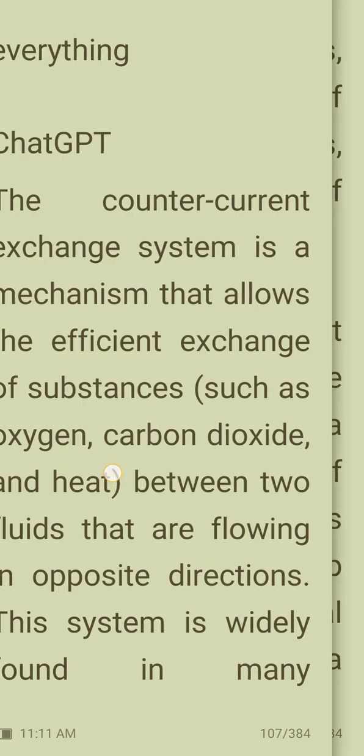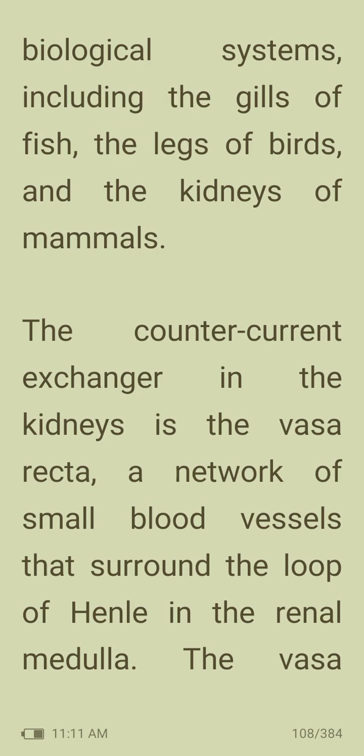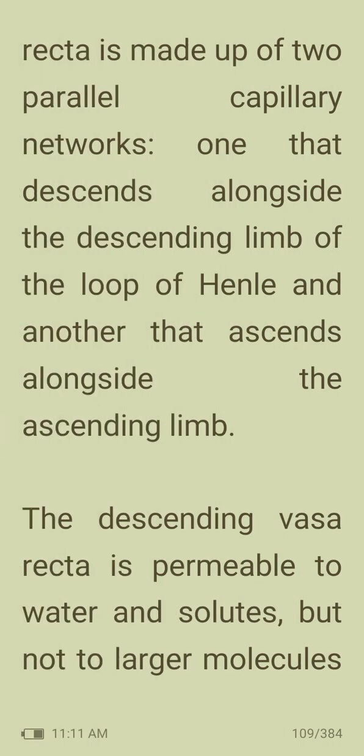The system is widely found in many biological systems, including the gills of fish, the legs of birds, and the kidneys of mammals. The countercurrent exchanger in the kidney is the vasa recta, a network of small blood vessels that surround the loop of Henle in the renal medulla. The vasa recta is made up of two parallel capillary networks, one that descends alongside the descending limb of the loop of Henle and another that ascends alongside the ascending limb.